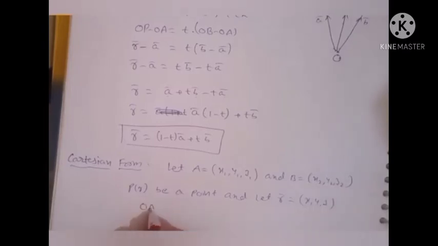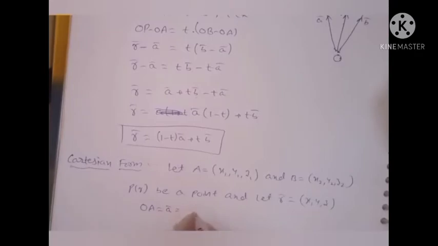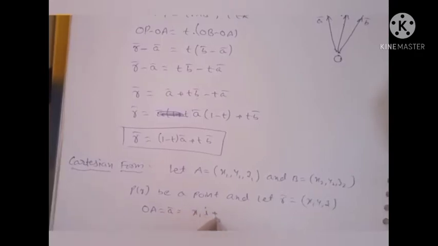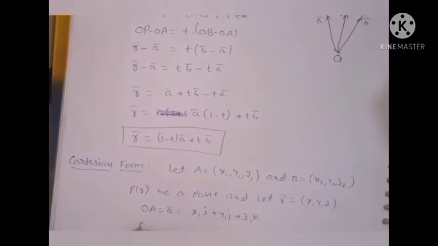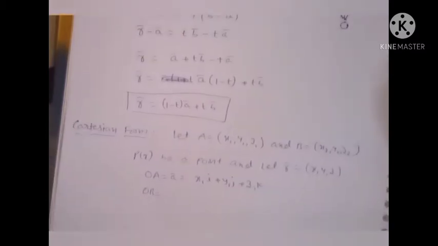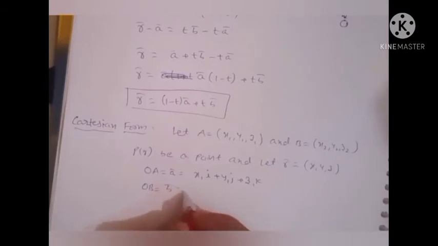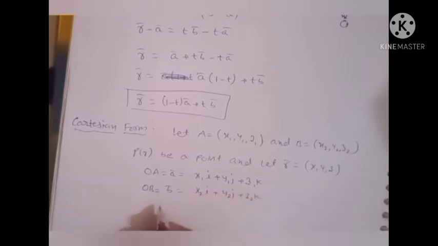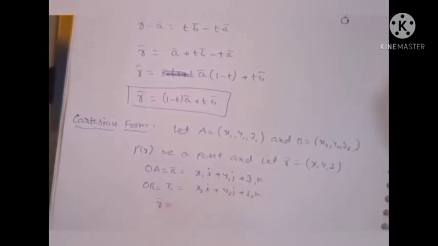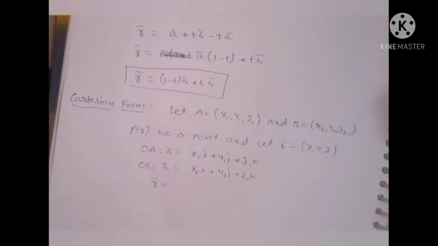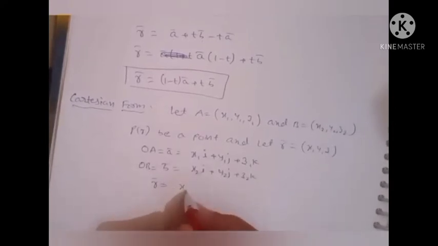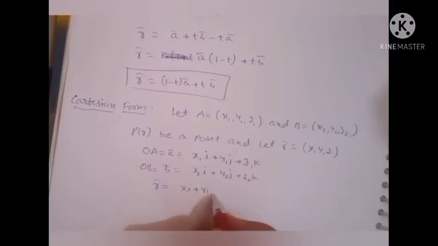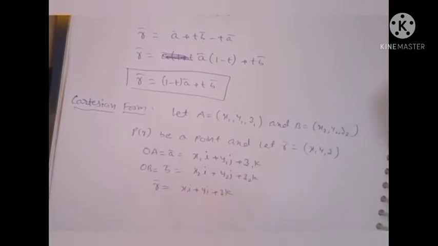Therefore, A bar is equal to x1 i plus y1 j plus z1 k, B bar is equal to x2 i plus y2 j plus z2 k, and R bar is equal to x i plus y j plus z k.